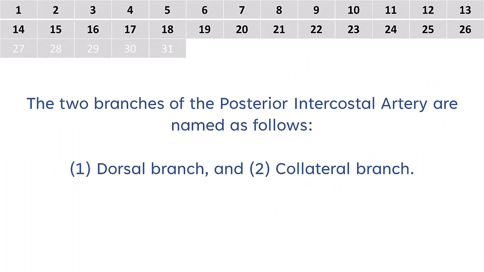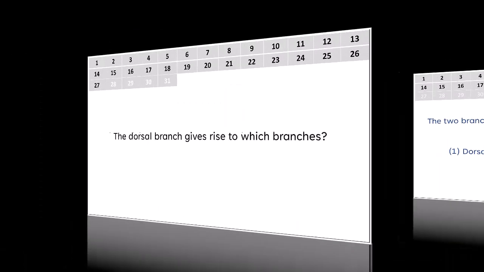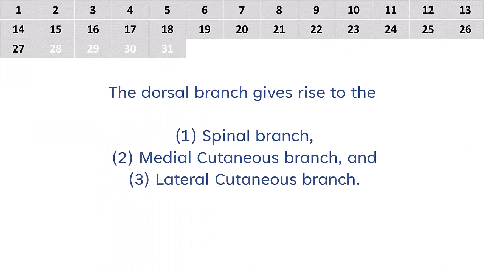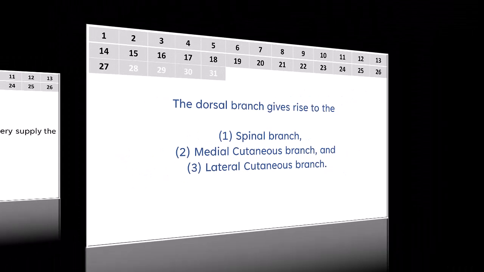The two branches are the dorsal branch and the collateral branch. The dorsal branch gives rise to which branches? The dorsal branch gives rise to the spinal branch, medial cutaneous branch, and lateral cutaneous branch.